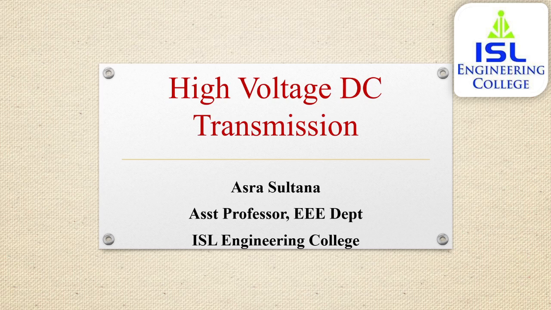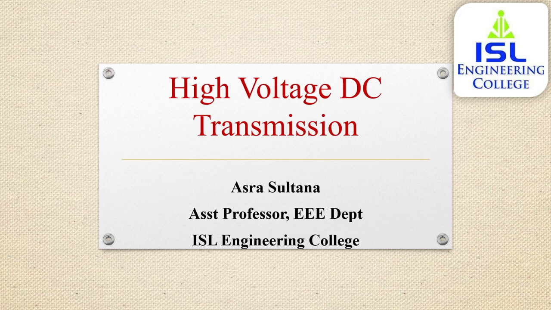Then analysis of HVDC converters. In that we have seen introduction part, then analysis of line commutated converter, LCC bridge characteristics, characteristics of 12 pulse converter. This was till yesterday's class. Then today's class we have seen detailed analysis of converters, capacitor commutated converter and analysis of a voltage source converter.